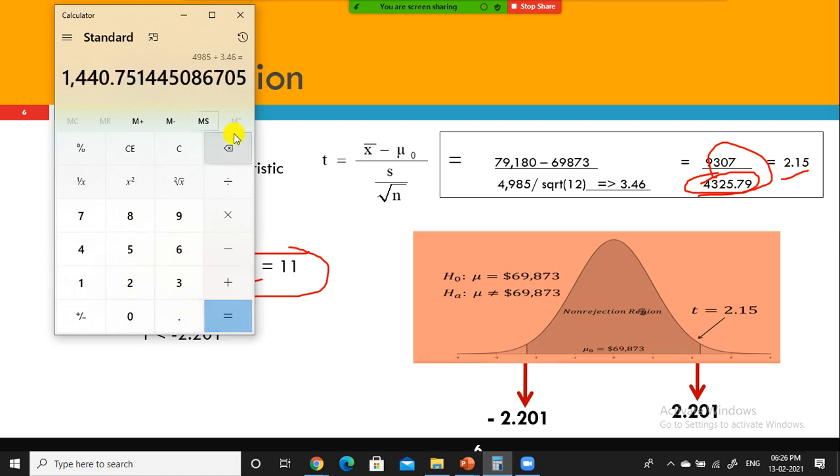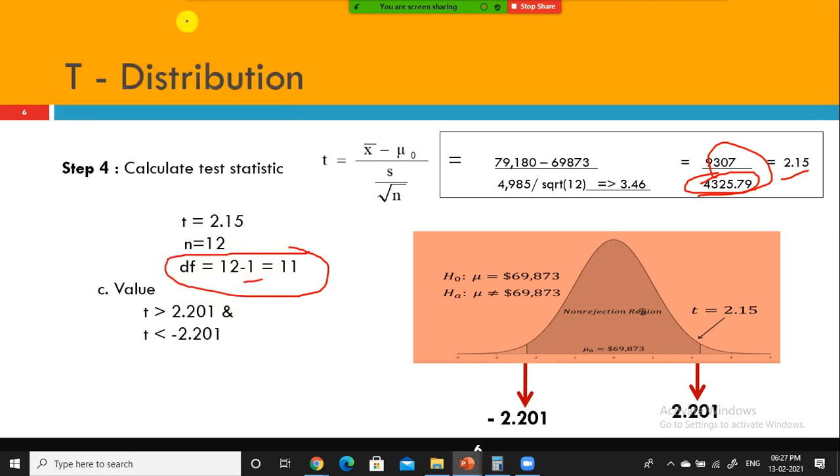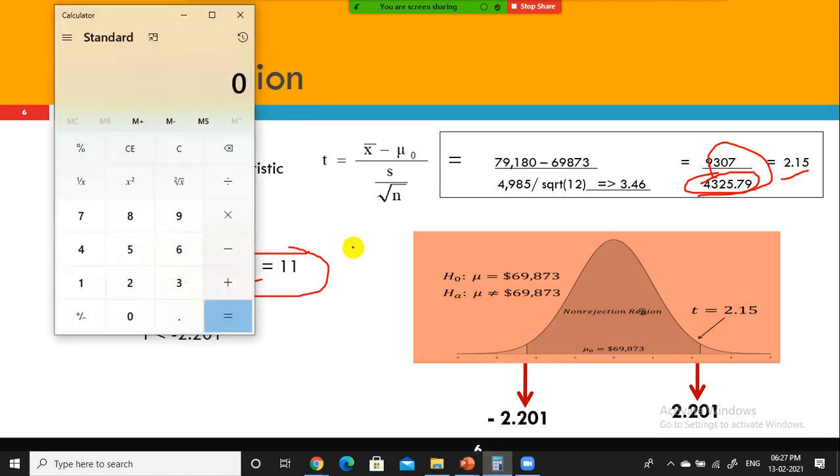Yeah, 1440. There is some other problem. Somehow I corrected this in an older version of my PowerPoint. Let me do one thing.